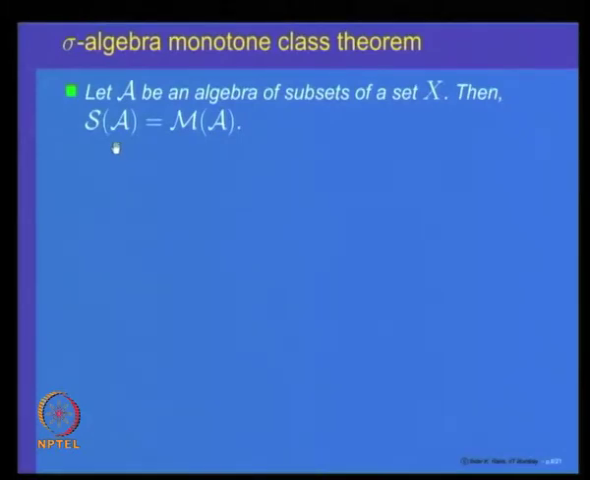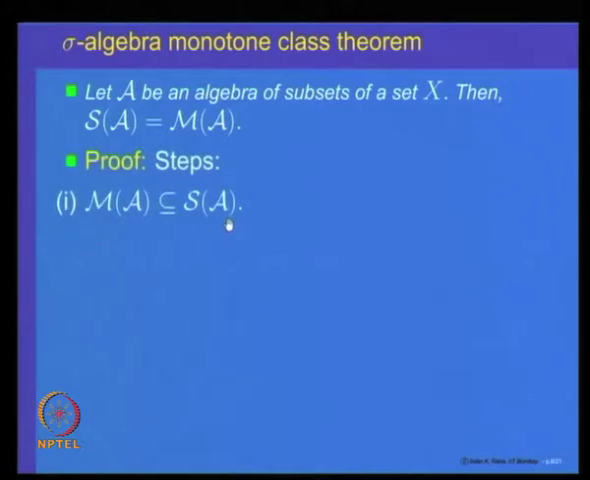So, this is an important theorem called the sigma-algebra monotone class theorem. It says, if A is an algebra of subsets of a set X, then the sigma-algebra generated by it is the same as the monotone class generated by it. Just now we have observed the first part, that M of A is a subset of S of A.